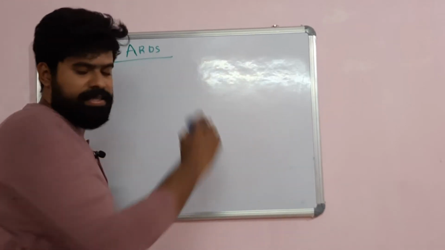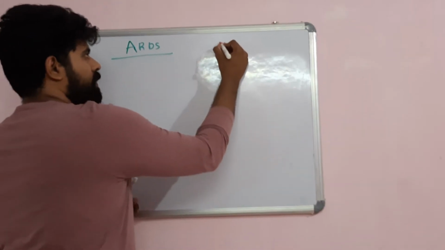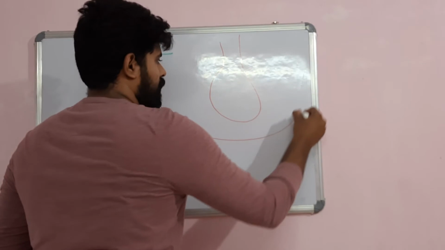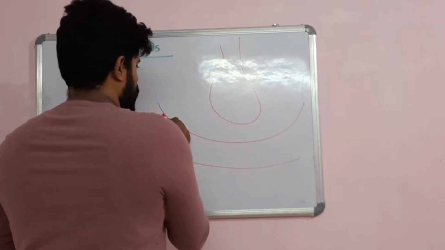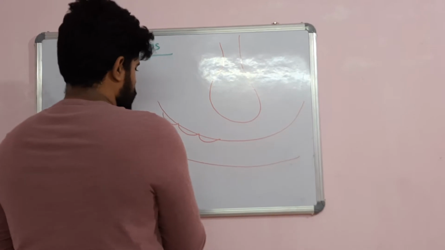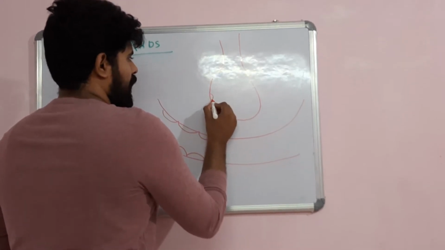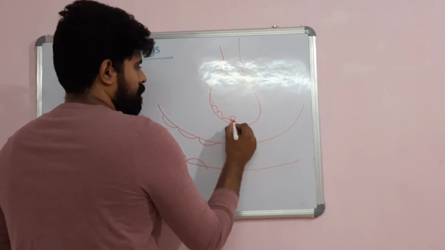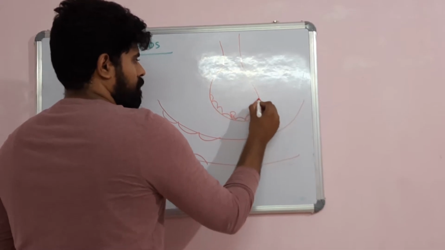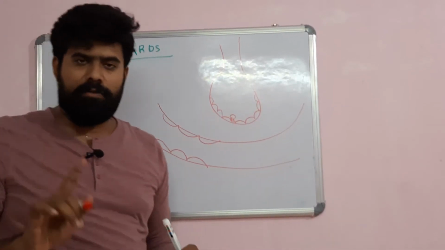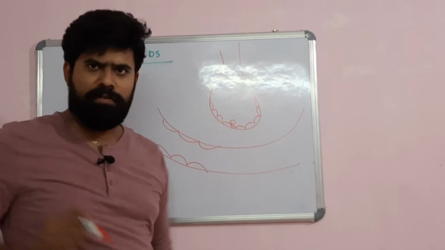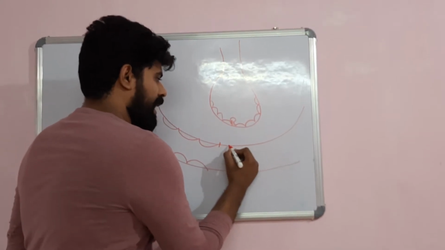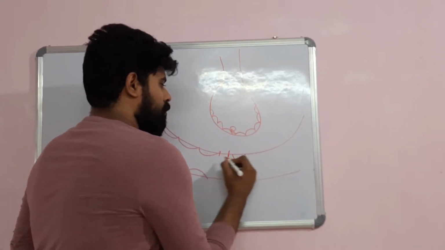So what basically happens in ARDS? Think of this as the alveolar epithelium, and these are the endothelial cells. You have the endothelial cells here and the alveolar epithelial cells here. What happens here is that there will be some sort of endothelial or epithelial injury. We saw the direct and indirect causes. Both of them will cause the disruption of the endothelial layer. Endothelial gaps will be disrupted and the endothelial cells will swell.